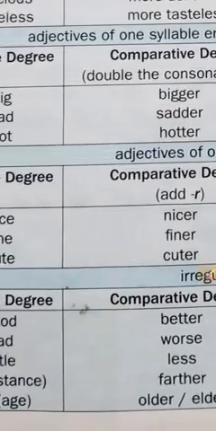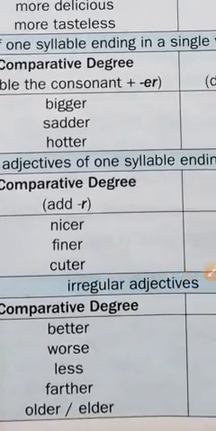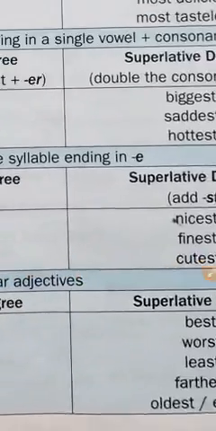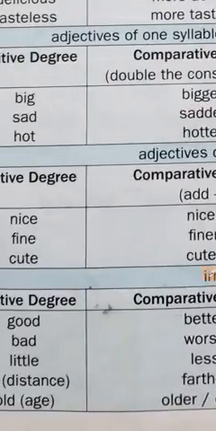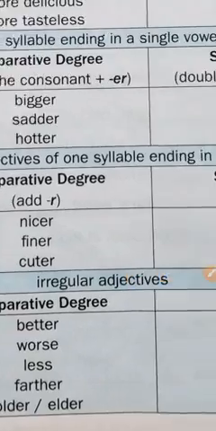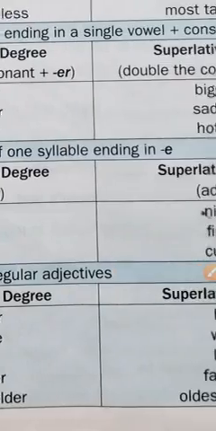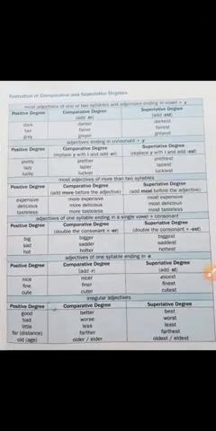In other rules, the positive, comparative and superlative degrees change differently. Good, better, best. Bad, worse, worst. Little, less, least. Far, farther, farthest. Old, older, oldest. This is the chart for how to form a degree. And now we see another paragraph.